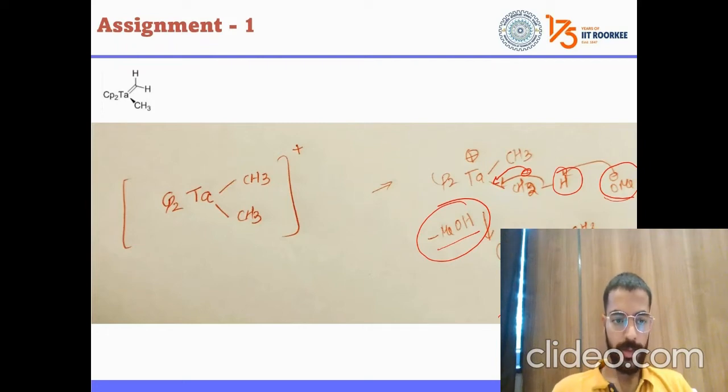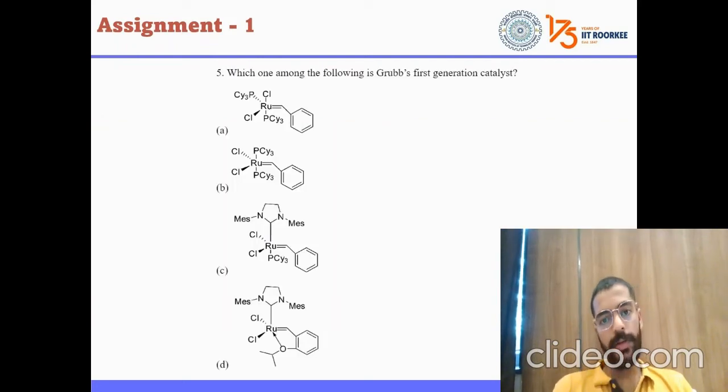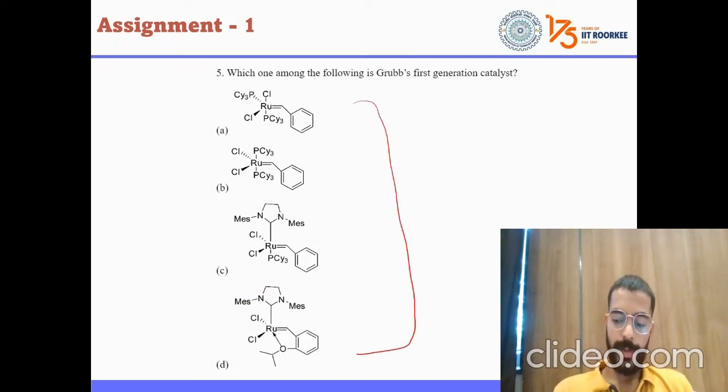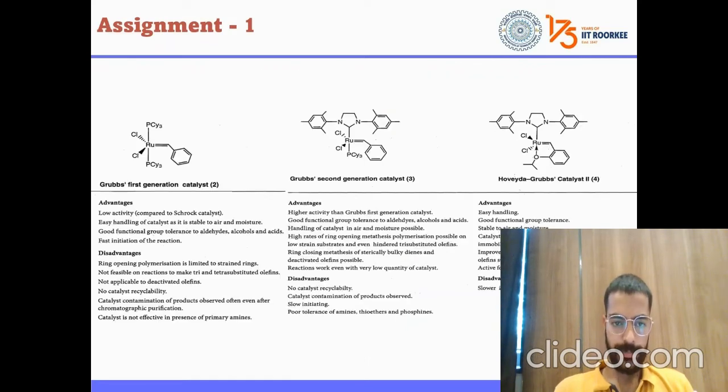Okay, let's go to the next question. Which one of the following is Grubbs' first generation catalyst? Such questions in your exam, you will not be able to answer with the concept. You will have to learn, you will have to read. Just small differences are there in the Grubbs first, second, and third generation catalysts. So we can see here these are the three types of Grubbs catalyst: first generation catalyst, second generation catalyst, and Hoveyda-Grubbs catalyst. Right?